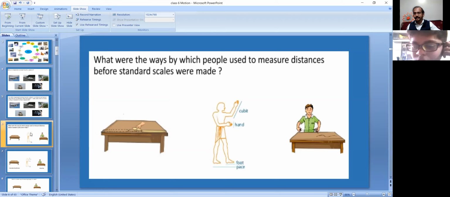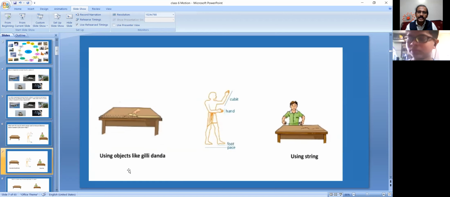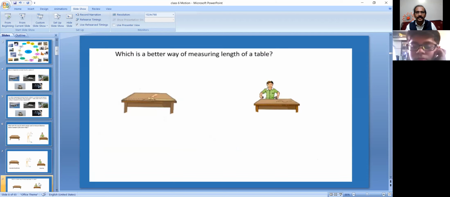Later on, the scales came. Yes, this much only we can give as 1 meter. And hand, cubit. So these are all assumptions. In ancient days, using objects like gilli danga they calculated length. For feet, how many feet? And using a string also they checked how much length it is. Comparably, the same string they can use somewhere else. Yes, this is the approximate length. Which is the better way to measure the length of a table?